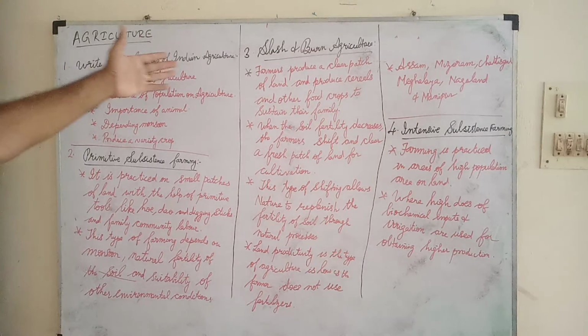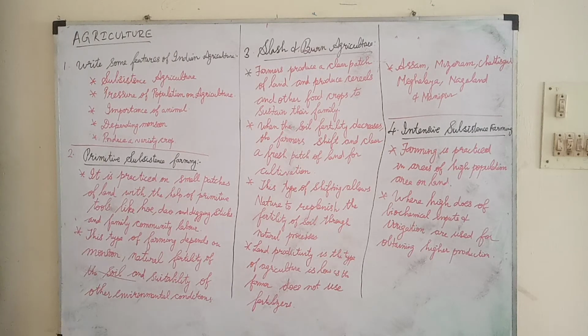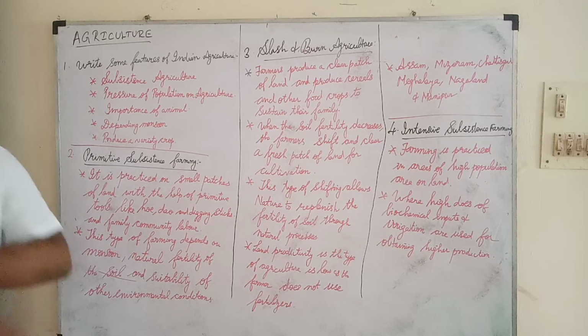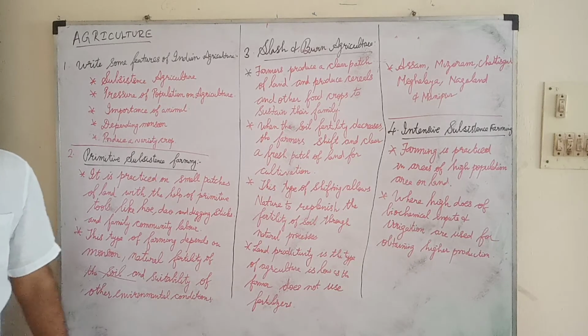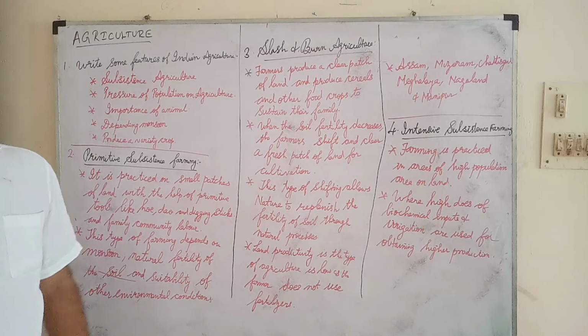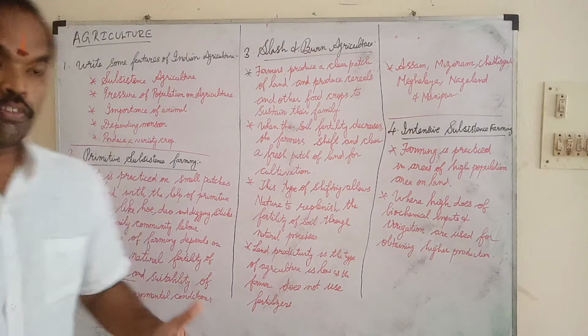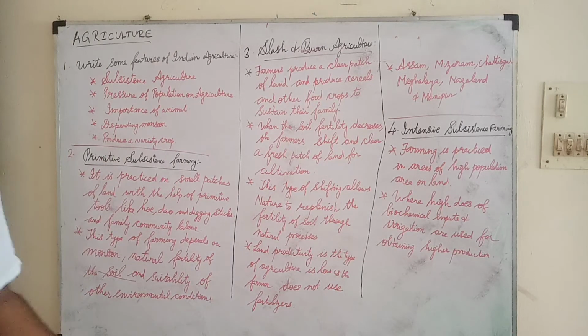Now write some features of Indian agriculture. What are the features of Indian agriculture? Mainly subsistence agriculture. In this subsistence, mainly intensive subsistence, slash and burn agriculture, primitive subsistence. So likewise, different farmings are there in this agriculture. So that's what we have mentioned as subsistence agriculture.